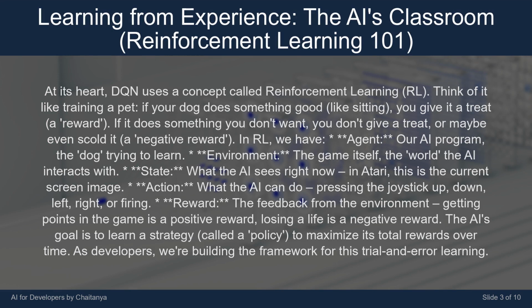At its heart, DQN uses a concept called reinforcement learning, RL. Think of it like training a pet. If your dog does something good, like sitting, you give it a treat, a reward. If it does something you don't want, you don't give a treat, or maybe even scold it, a negative reward.